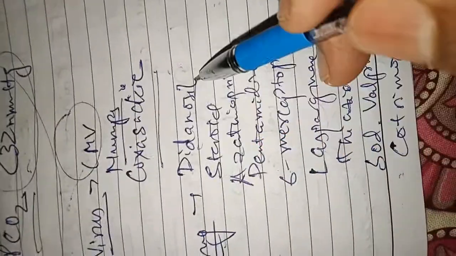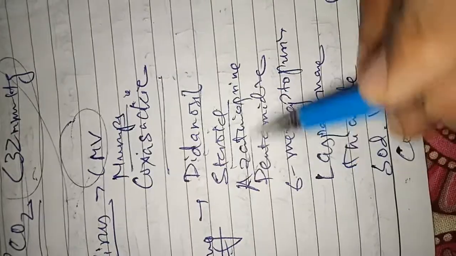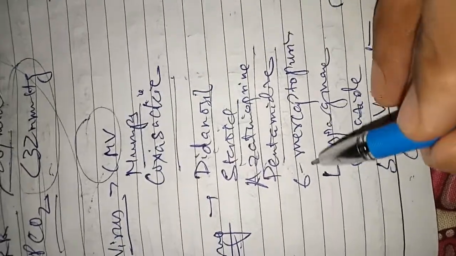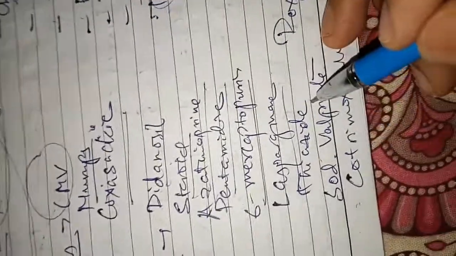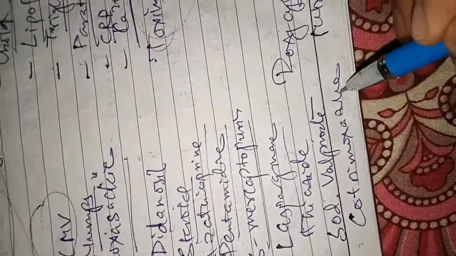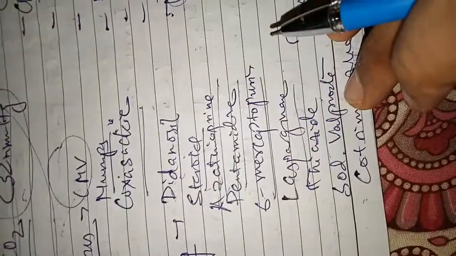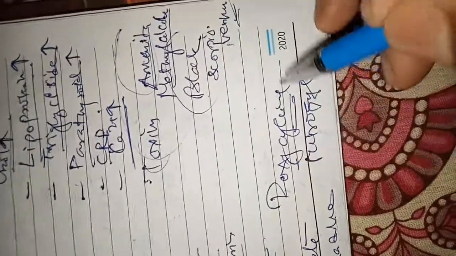Some drugs like didanosine, steroids, azathioprine, pentamidine, 6-mercaptopurine, L-asparaginase, thiazide, sodium valproate, cotrimoxazole, that is sulfamethoxazole and trimethoprim combination, doxycycline, tetracycline, metronidazole. These all cause acute pancreatitis. This is drug-induced acute pancreatitis.